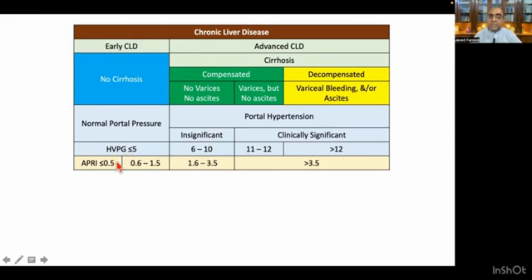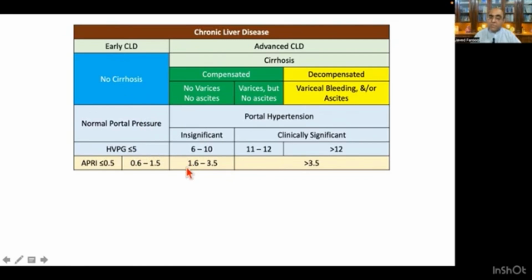If the APRI is in the non-cirrhotic stage, the APRI value may be less than 0.5, or 0.6 to 1.5. So remember, if the APRI value is less than 1.5, it means there is no cirrhosis and the hepatic venous pressure gradient is less than 5.